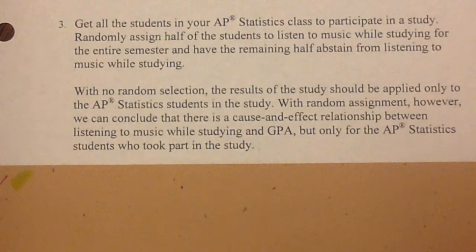So now hopefully we figured out that we first need randomization to occur. Then we also need random assignment. With the 2 things, we should be able to get both our cause and effect, and we should be able to apply it to the larger population.